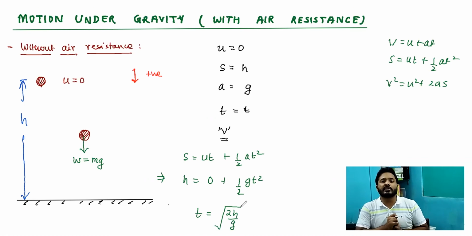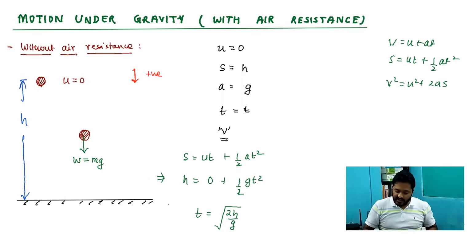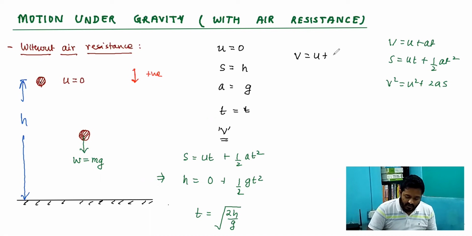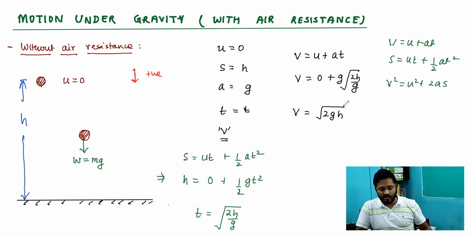So this is going to be the time of flight when the ball is dropped from a height h above the surface of the earth, and while it is moving down, it will take a time equal to root over 2h by g. The next thing we can say is the speed which it is going to attain can be calculated by v equal to u plus at. So over here I can write v is equal to 0 plus g into root over 2h by g, and hence the speed which it is going to attain is root over 2gh.